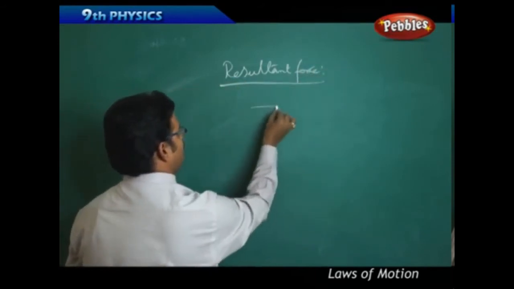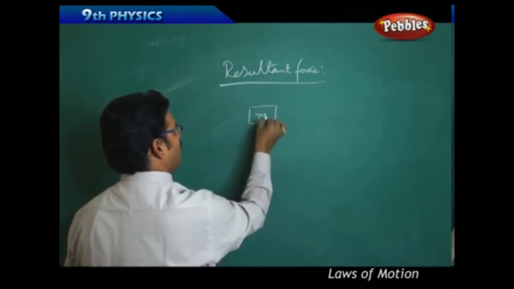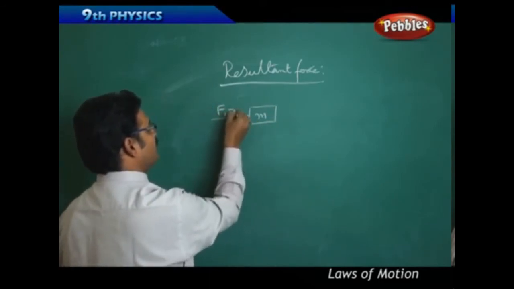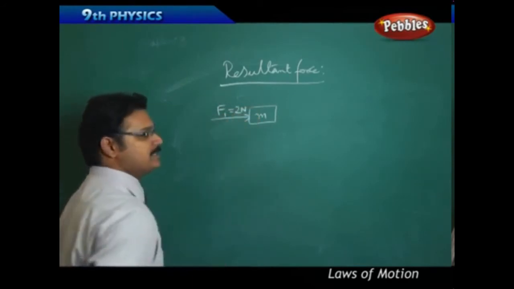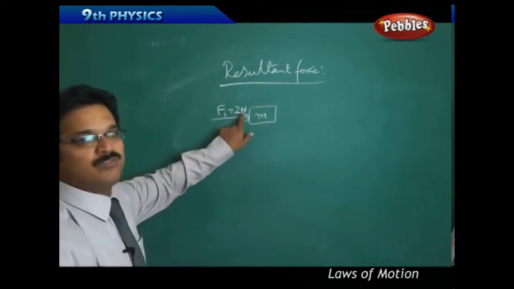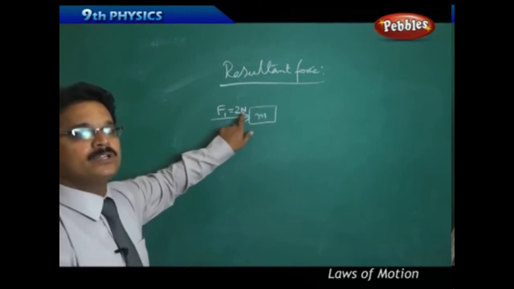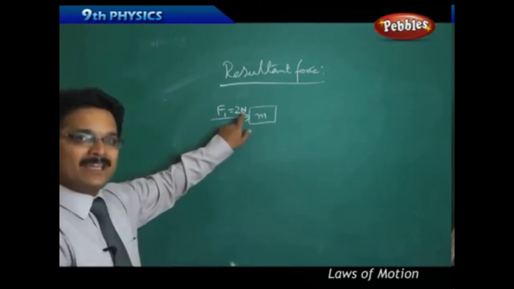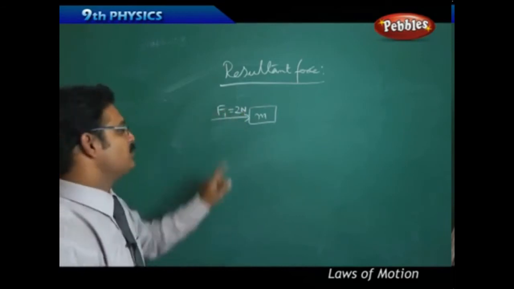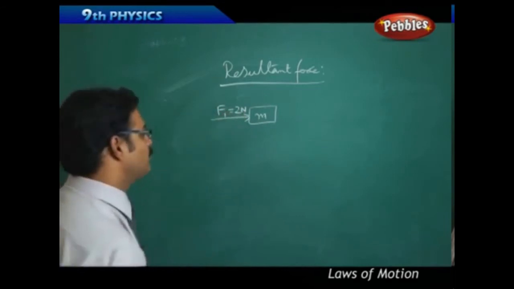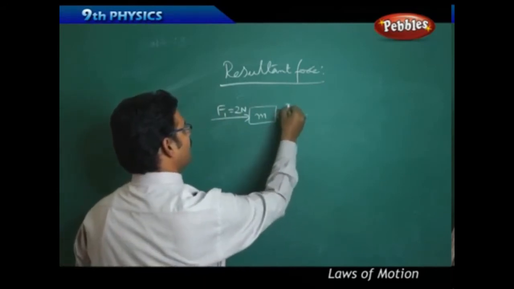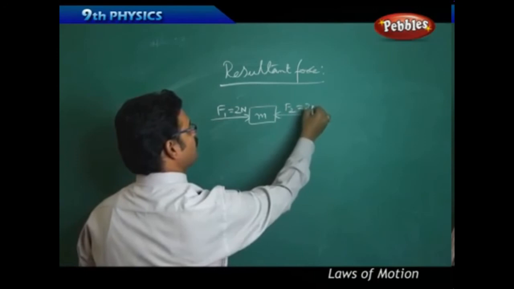Right, say there's a block of mass M, and a force is acting on the body in this direction, say a force F1 equal to 2 newtons. I have introduced the unit of force, Newton, because Newton first told about force, so we are taking his name as the unit for force. So the SI unit of force is Newton. F1 equals 2 newtons, and another force is also acting, F2, which equals 2 newtons.